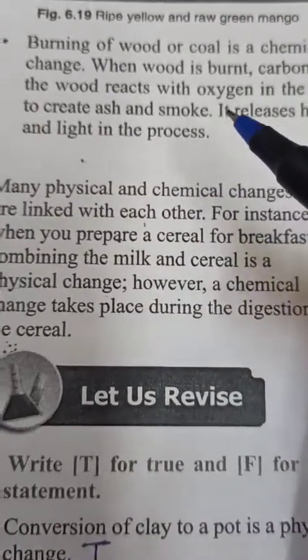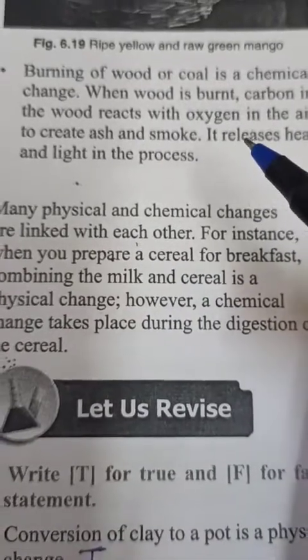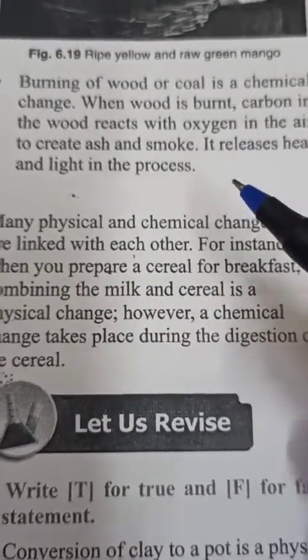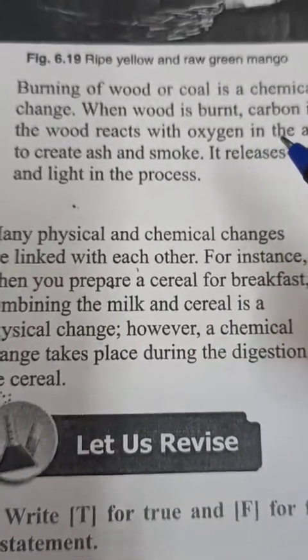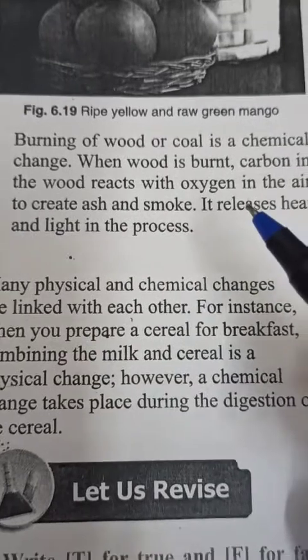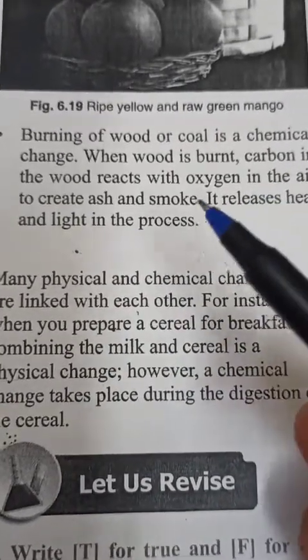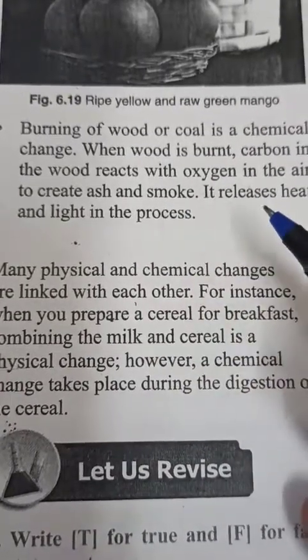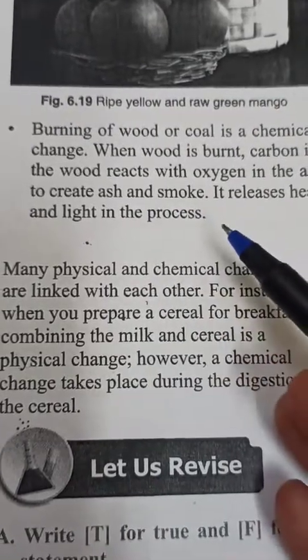We can collect these carbon particles, but we can't make wood or coal again from them. Okay, so in this case, ash, smoke, heat and light are all produced. These are all new products.